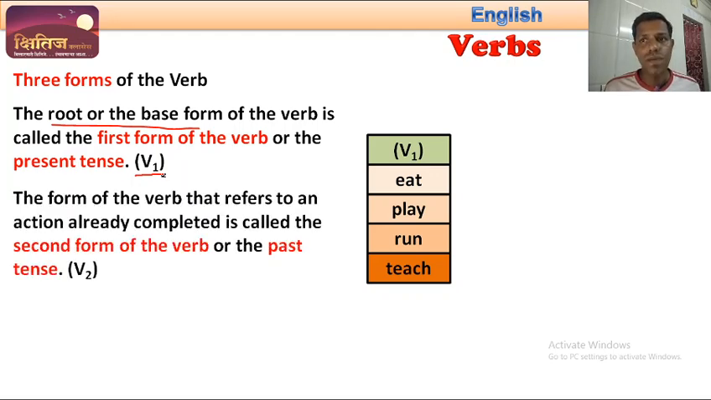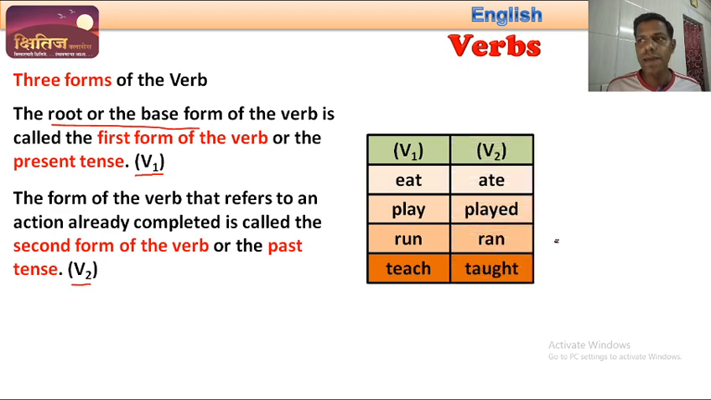The form of the verb that refers to an action already completed is called the second form of the verb, or the past tense. And we will indicate this by using V2. Examples: ate, played, ran, taught. See, all these words are the past tense forms of the words given in V1.